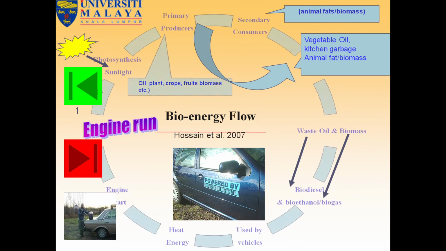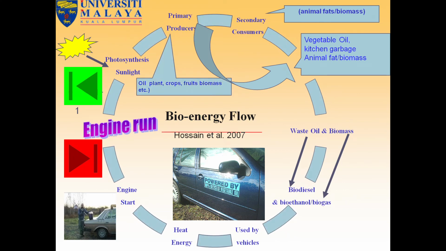Okay, the bioenergy flow chart we can see here. Hossain et al. 2007, we introduced this chart. First is photosynthesis and sunlight. Oil, plants, crops, fruits, biomass can be produced. Then this is the primary producer. Then the secondary consumer: animal, fats, biomass, man, animal. And then vegetable oil, kitchen garbage, animal fats and biomasses are produced.